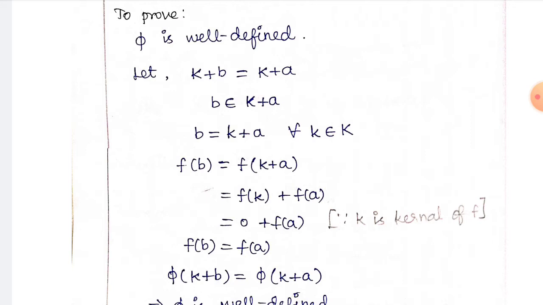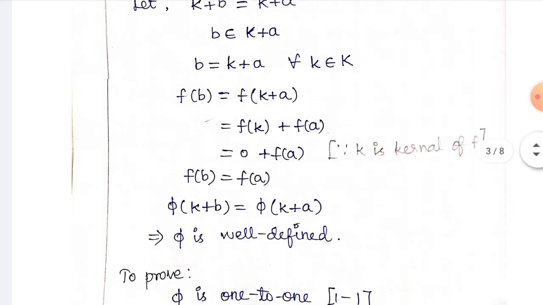Take f on both sides, so f of b is equal to f of k plus a. f is a homomorphism, so we split this as f of k plus f of a. f of k is equal to 0 since k is in the kernel, and 0 is the identity element. So f of k will be 0 plus f of a. So f of b is equal to f of a. By our definition, phi of K plus b is equal to phi of K plus a.